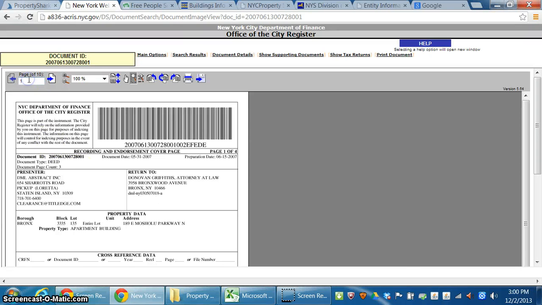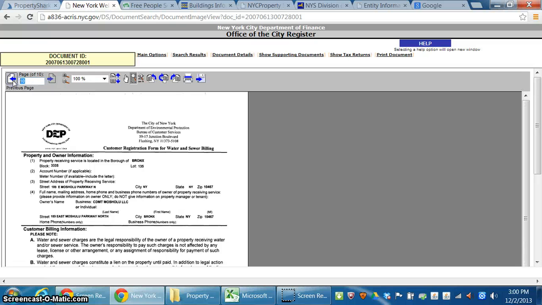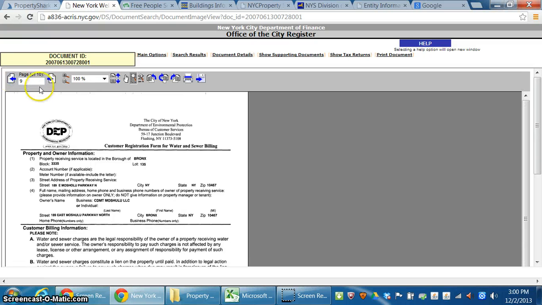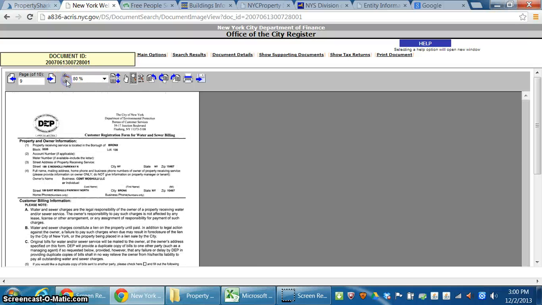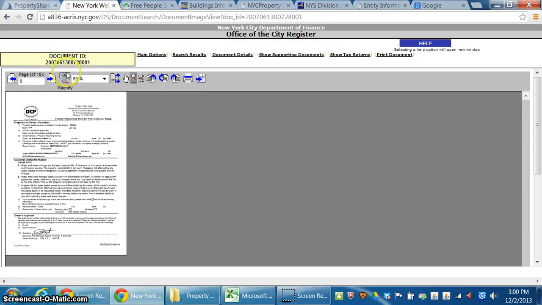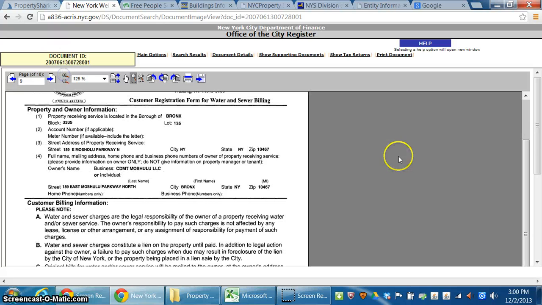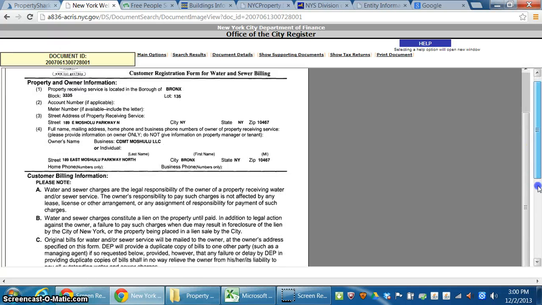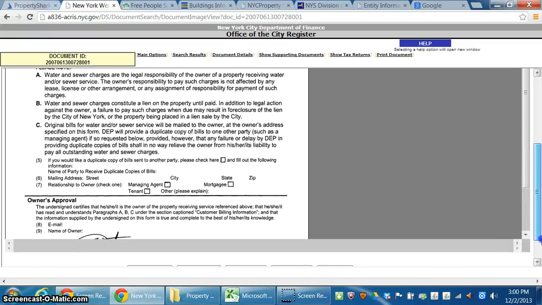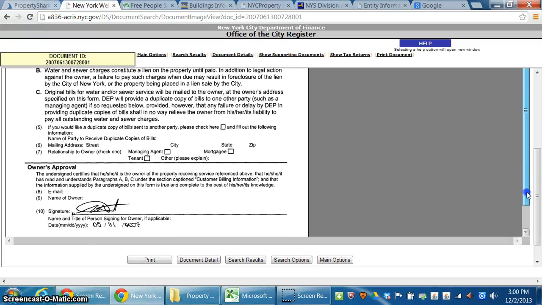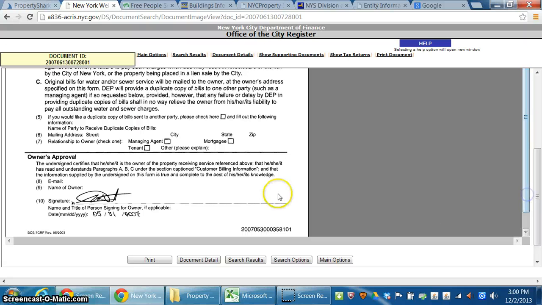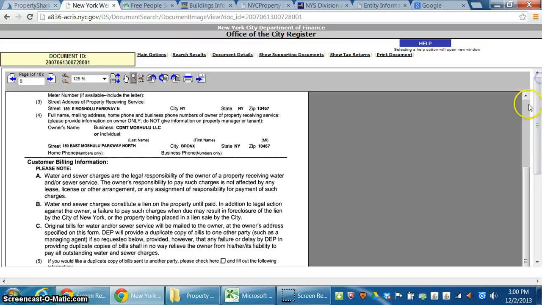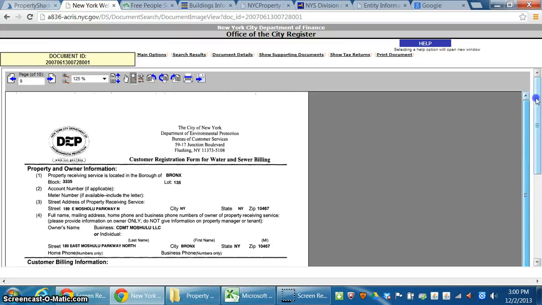All right, to double check that, I usually start from the back of the deed and work my way forward. I see a signature here. Just magnify that and scroll down here a little bit. Okay. All right. So this was the name of the owner here. Just scroll back a little bit more.